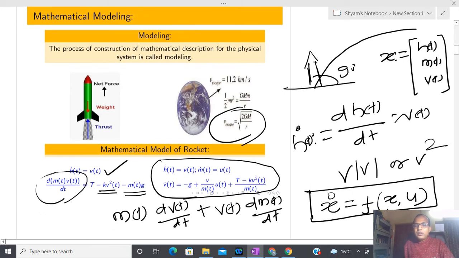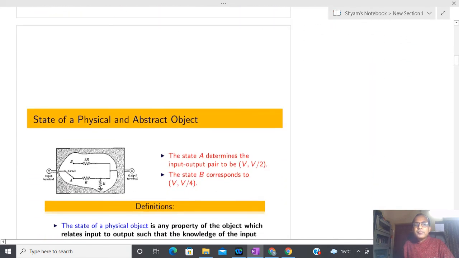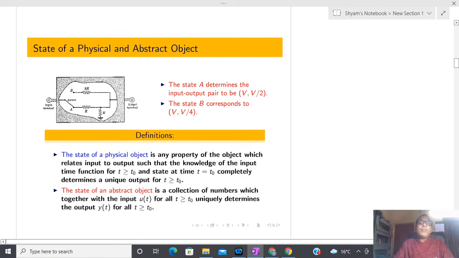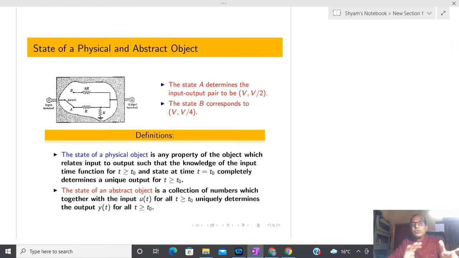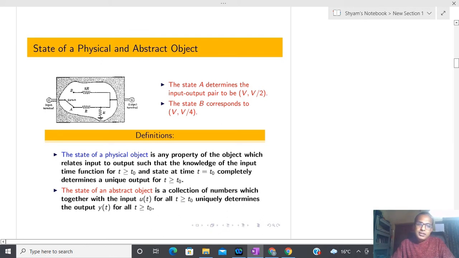Now let us move to the state of a physical system, or an abstract system. A physical system means some kind of hardware realization. An abstract system means the same system represented by some mathematical tool, might be a differential equation, a difference equation, a stochastic differential equation in some form of probability, or some form of graph.